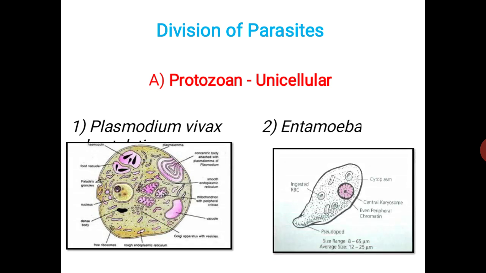Entamoeba histolytica and Plasmodium vivax have similar stages of development, especially the adult phase. Both adult phases are trophozoites, but the structures are different. Entamoeba histolytica has different structural components, and Plasmodium vivax has different structural components, but both are in the adult or mature phase, which is known as the trophozoite stage. The second group is helminths, or vermiform, worm-like structures.